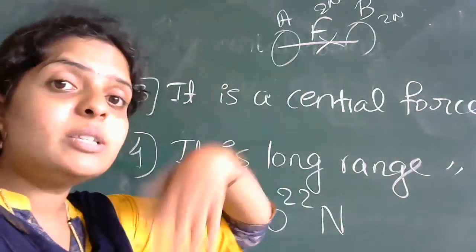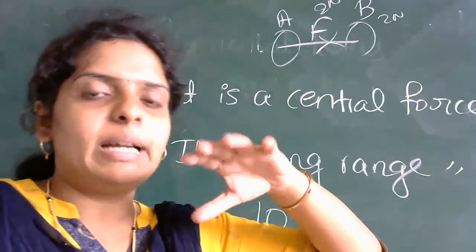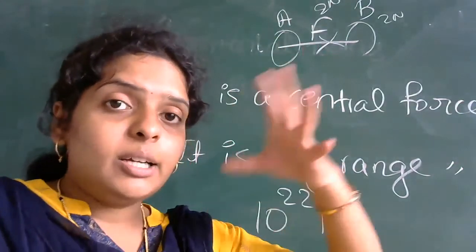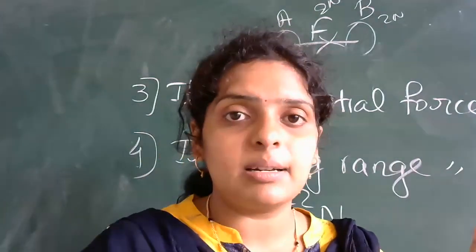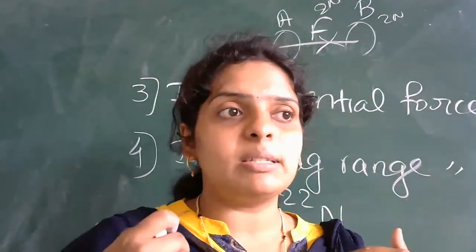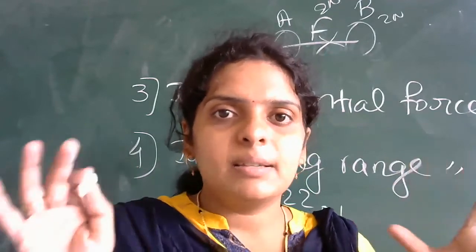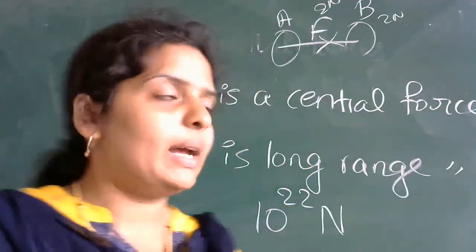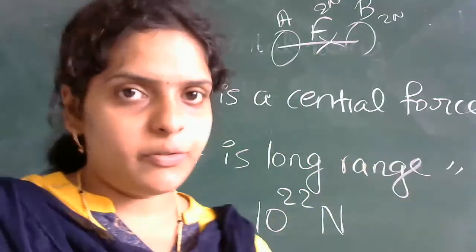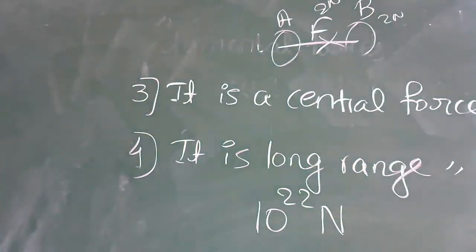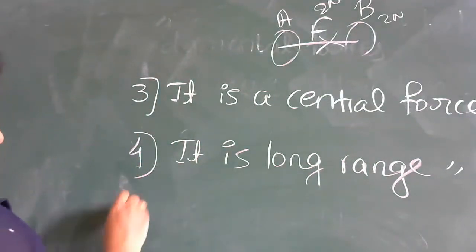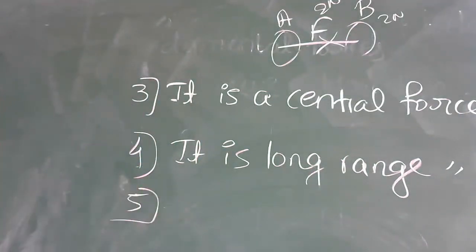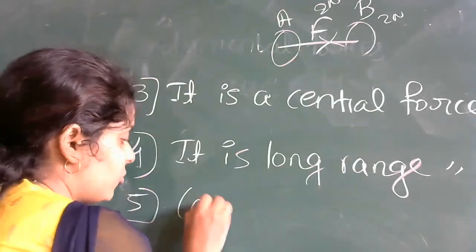So that much long range force it is, because you know that the earth and the sun, the other planets and the sun, they are bounded together with a gravitational force. So planets के बीच में कौन सा force है? Gravitational force है. So you can prove that it is a long range force. Okay. Next. Fifth property you can take. It is a conservative force.